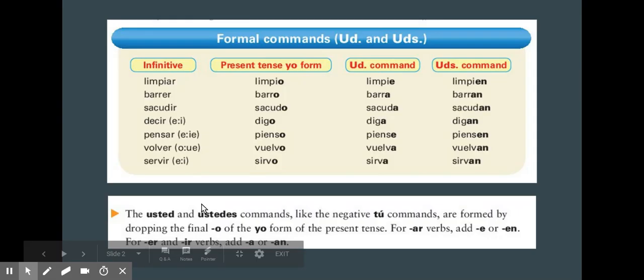If the verb ends in an ER or an IR, for example, barrer, to sweep, you take off the final O and then add an A for the usted or AN for ustedes. Usted barra, ustedes barran. For decir, for example, digo, you take off the O, usted diga, ustedes digan.